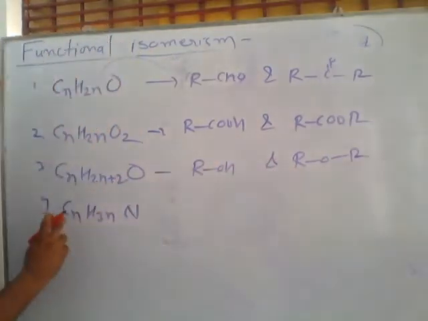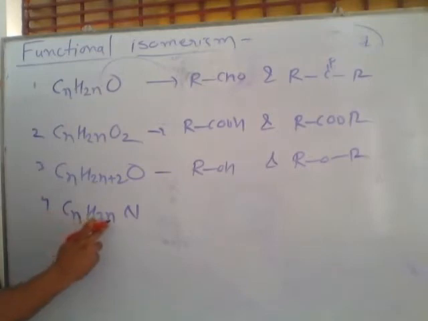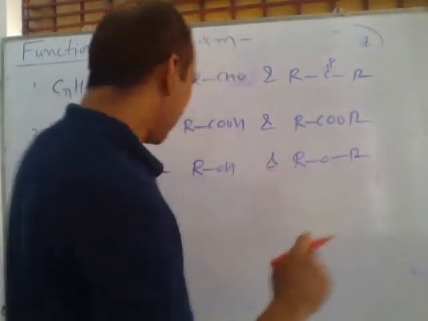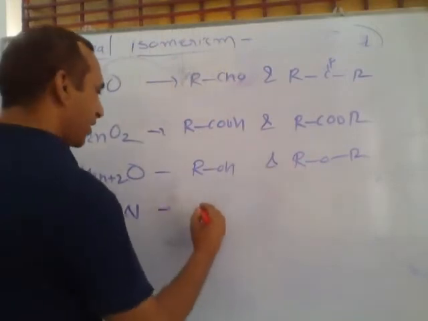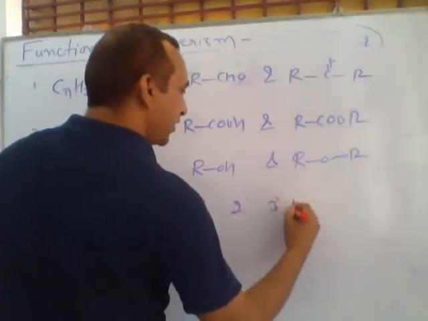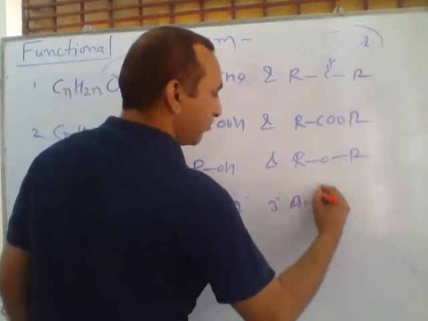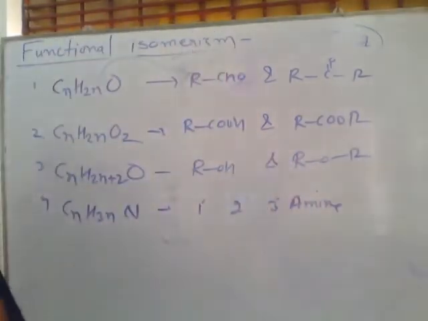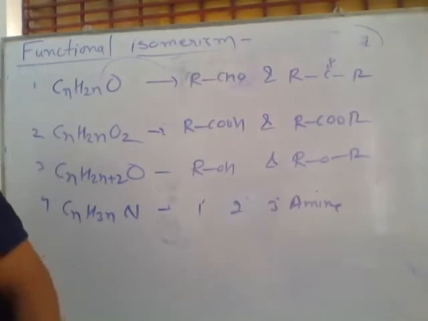And last, if the total number of hydrogens is 3 times the number of carbon atoms, with a single nitrogen, these may be present in primary, secondary and tertiary amines. Quickly, we are revising.